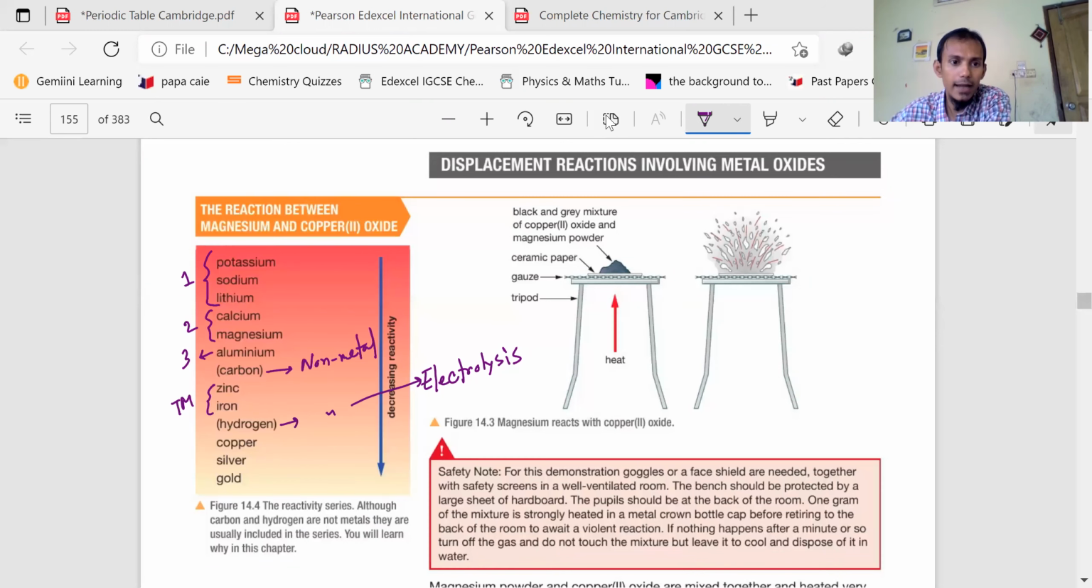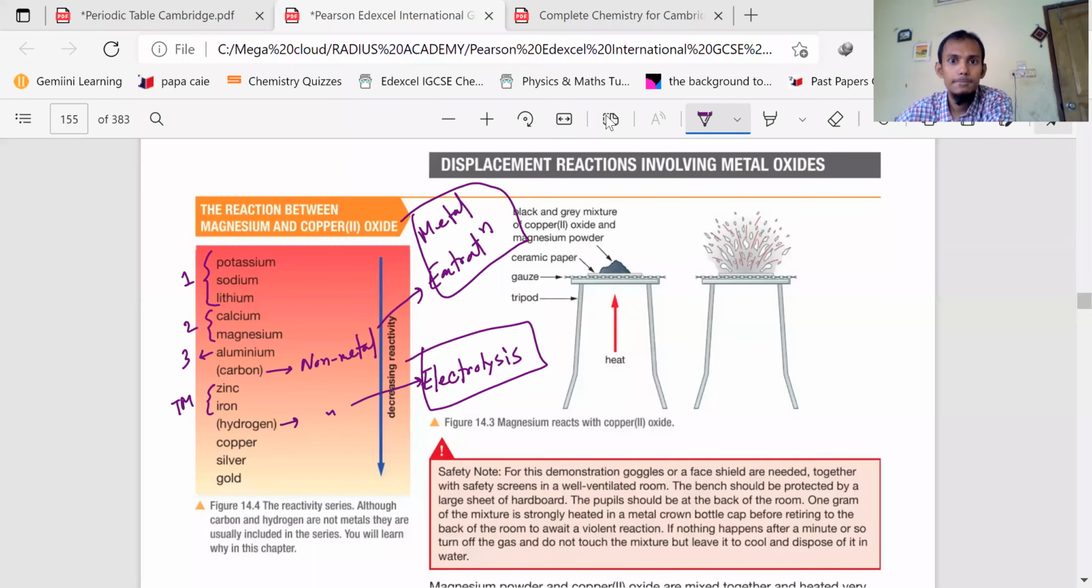So do you understand up to this? Hydrogen and carbon, in these two we have brackets. Carbon is a non-metal. We'll discuss this in the metal extraction chapter. And why we gave a bracket to hydrogen, we'll discuss in electrolysis. Okay, got it, sir.